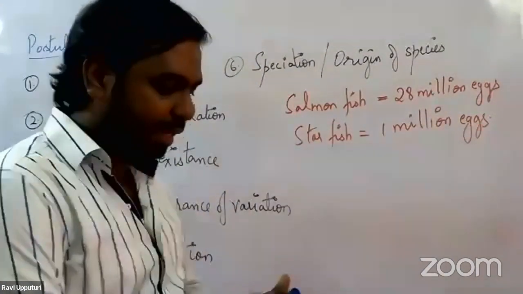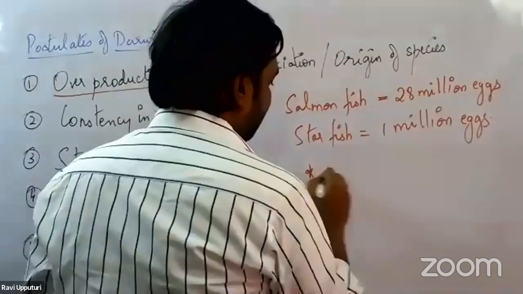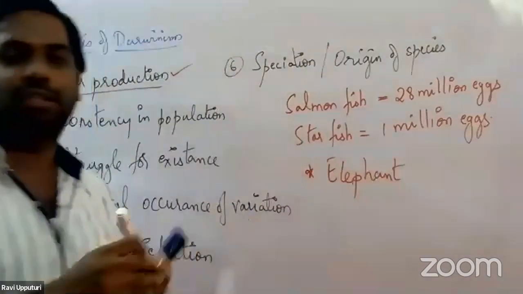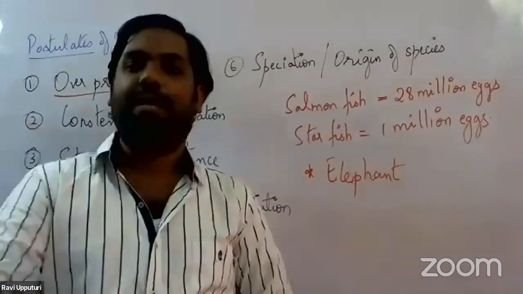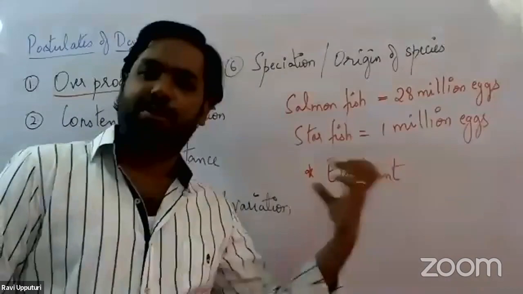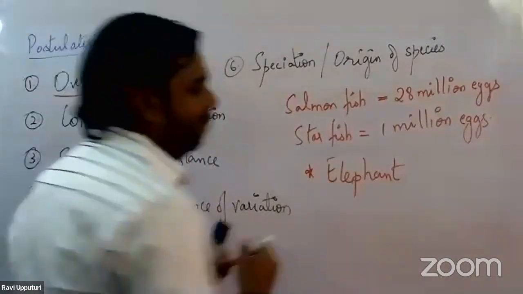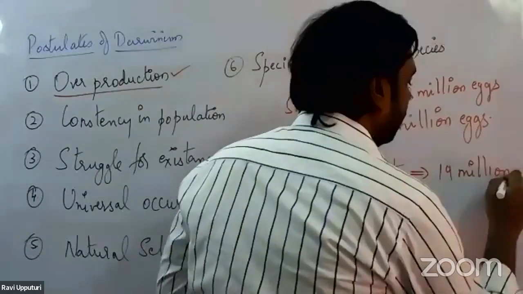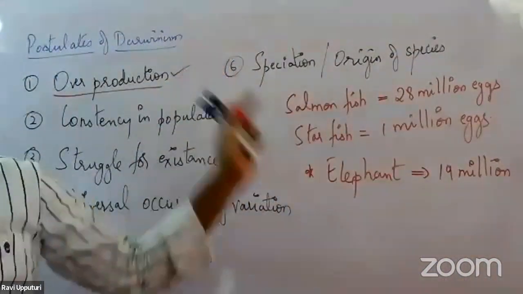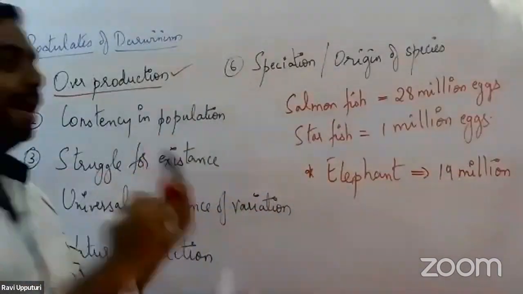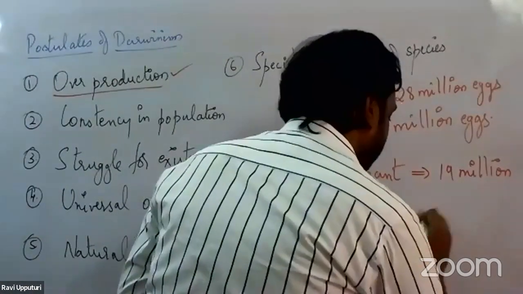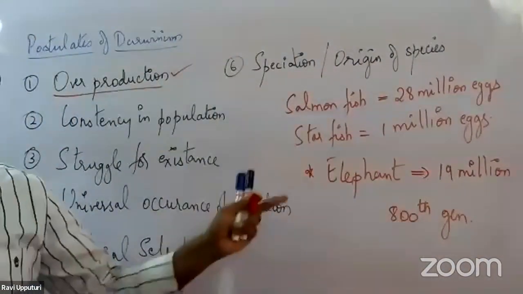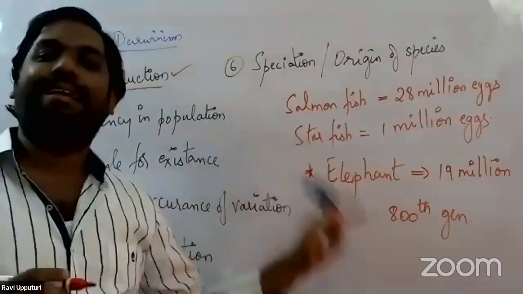One more example scientists gave was with regards to the elephant. We know that the elephant is considered the slowest breeder. Even the slowest breeder, the elephant, has the ability to produce 19 million descendants by the end of 800th generation, provided in the absence of any checks.